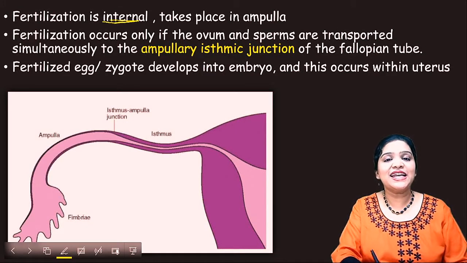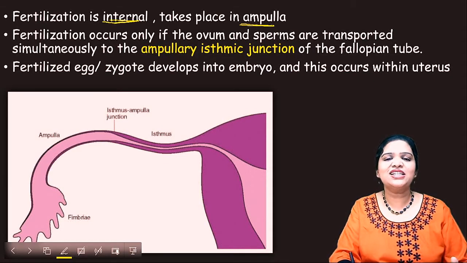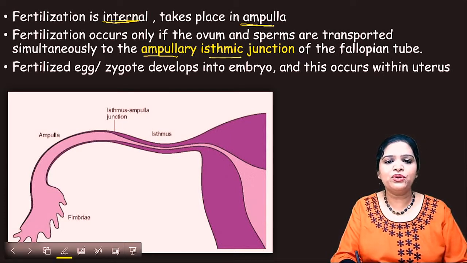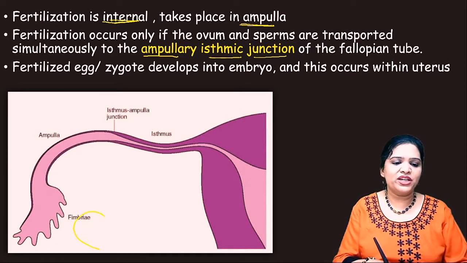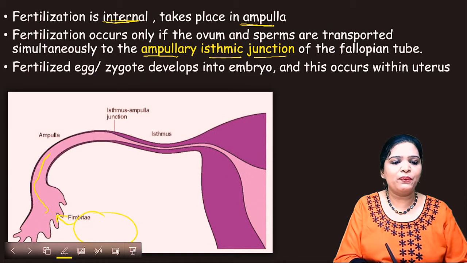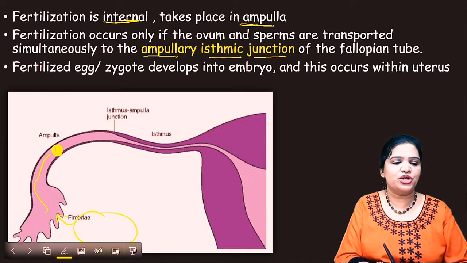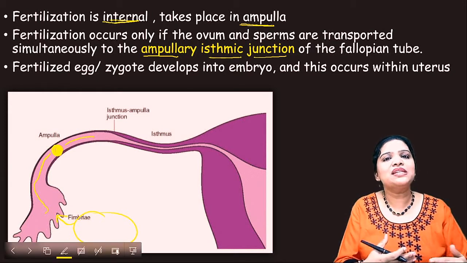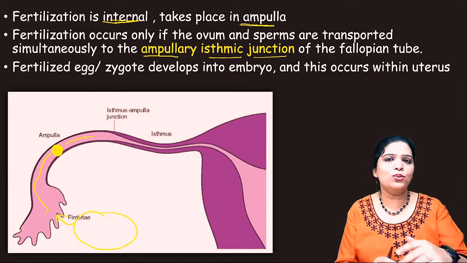The fertilization is internal, that means it occurs in the female reproductive tract, particularly in the ampulla. Exactly, it occurs in a junction called the ampullary isthmic junction. See here, the ovary is releasing one egg. After ovulation it gets deposited in the ampulla region, and from there the egg moves slowly by ciliary movements. Some hair-like projections are present in the ampulla which help the slow movement of this egg.